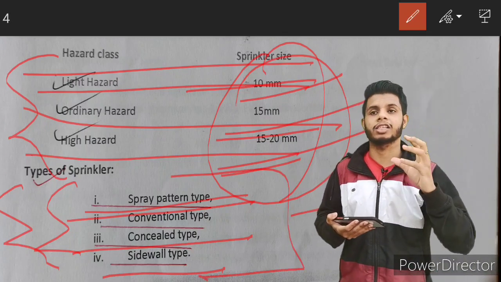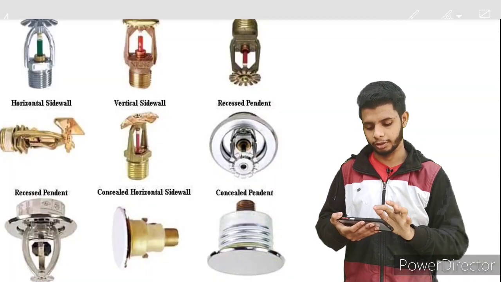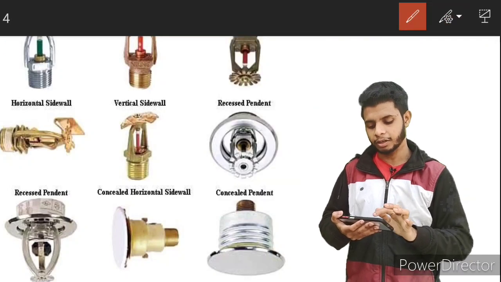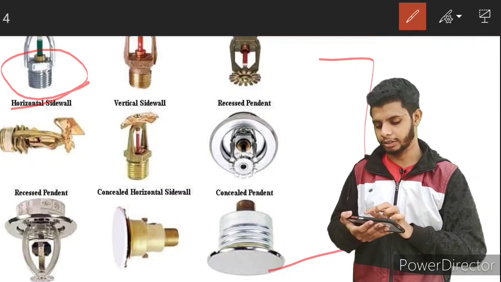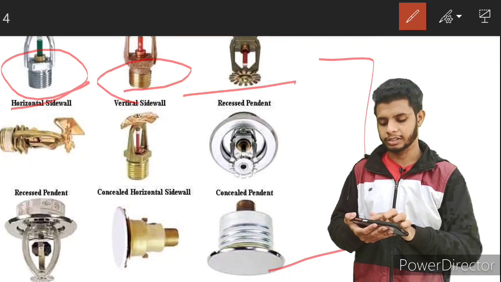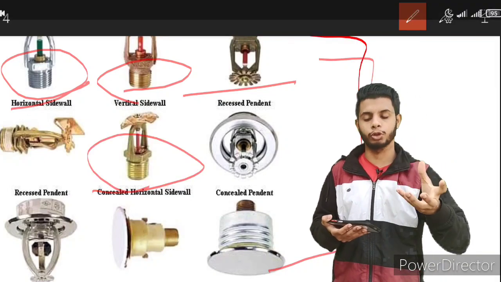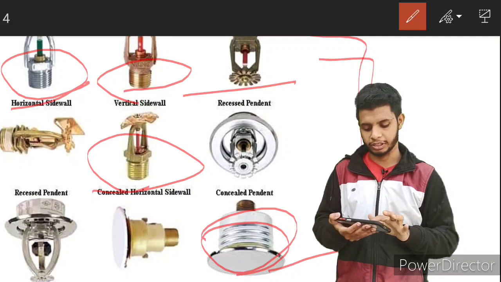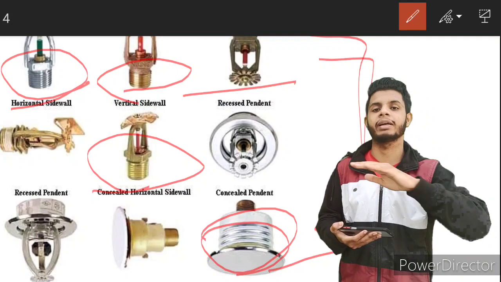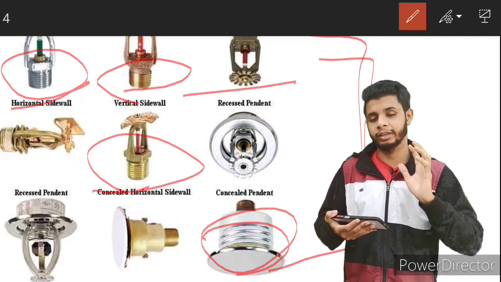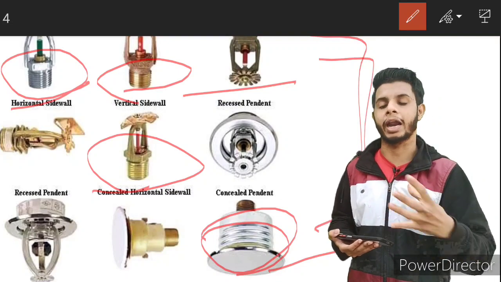These sprinklers are classified depending upon their relative position with respect to the wall. I'll show you an image. See, the sprinklers are the same, the mechanism is the same, but depending upon their position, they have been given different names. For example, horizontal sidewall, vertical sidewall, recessed pendant, concealed horizontal sidewall, concealed pendant, depending upon their application and use. They classify them into various types. In upcoming videos, you will learn about their types, how they are categorized, and their dynamics.